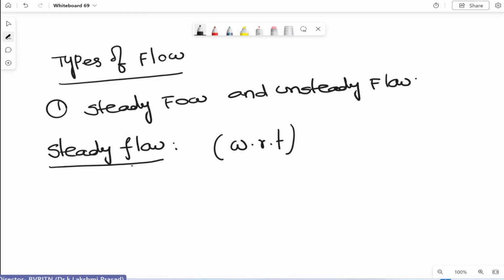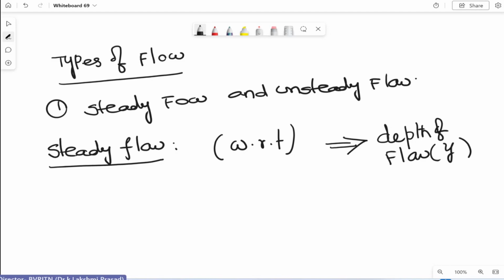Whatever flow characteristic you are measuring, be it velocity or depth, especially in open channel flow, kindly remember the depth of flow is very, very important. Whether it is velocity or depth of flow, they should not change with time at a point.